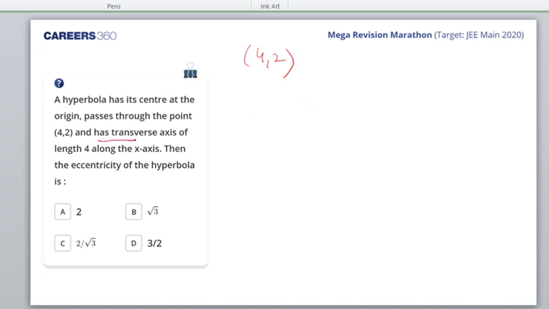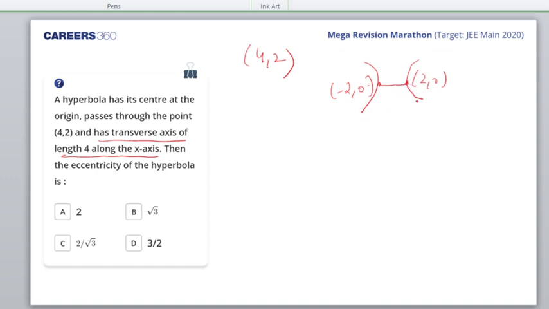Which has its transverse axis of length 4 along the x-axis. So the vertices would be 2, 0 and minus 2, 0. These are the vertices. Okay. This is the transverse axis.